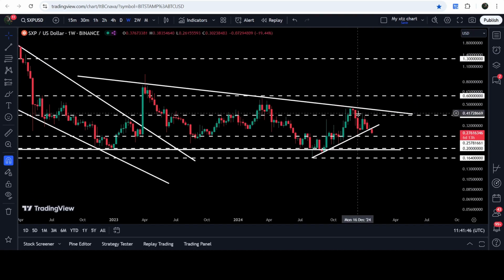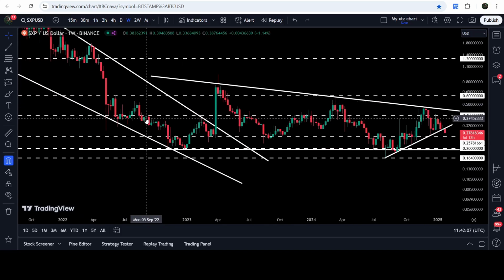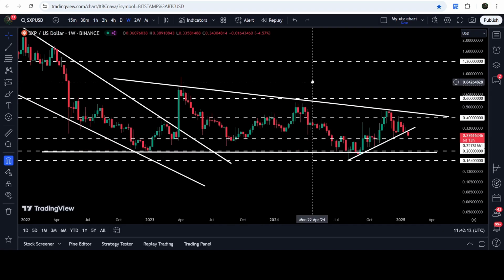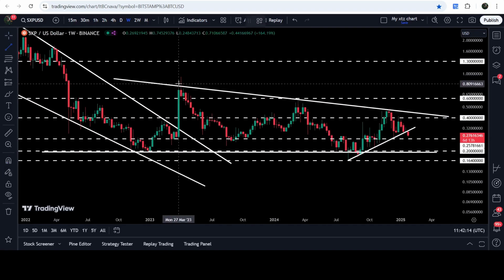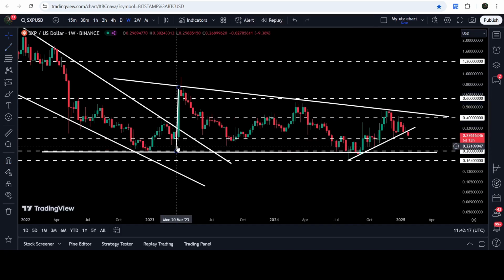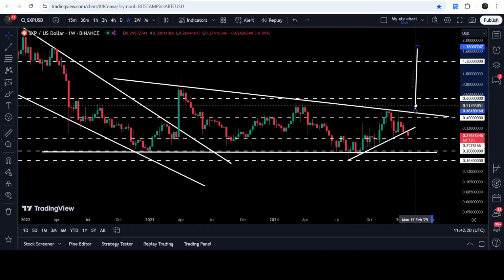But in case of another reversal from this support of 25 cents, the price can hit the resistance of the triangle that will be approximately at 42 cents. And before that, at 40 cents, we have a quite long-term resistance that was recently working as a resistance here, almost as a resistance here. Before that was working as a resistance here, and here it was also working as a resistance for almost 4 weeks. And in case of breaking out this big descending triangle, the technical target for the breakout from this triangle will be here. For example, if we will have a breakout from here, that will be approximately at $1.76.